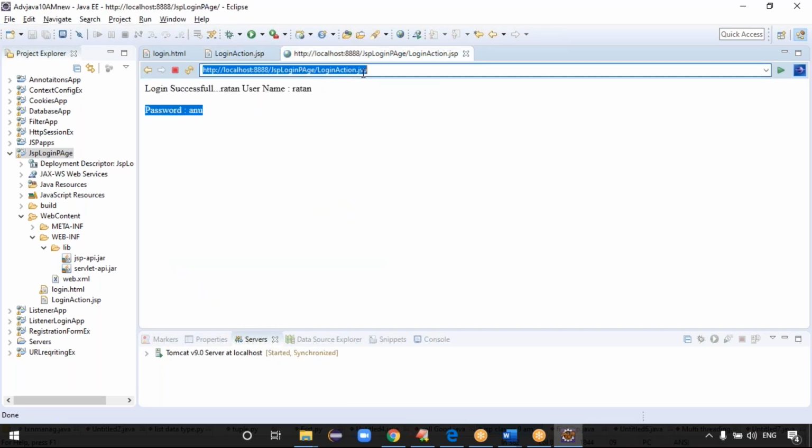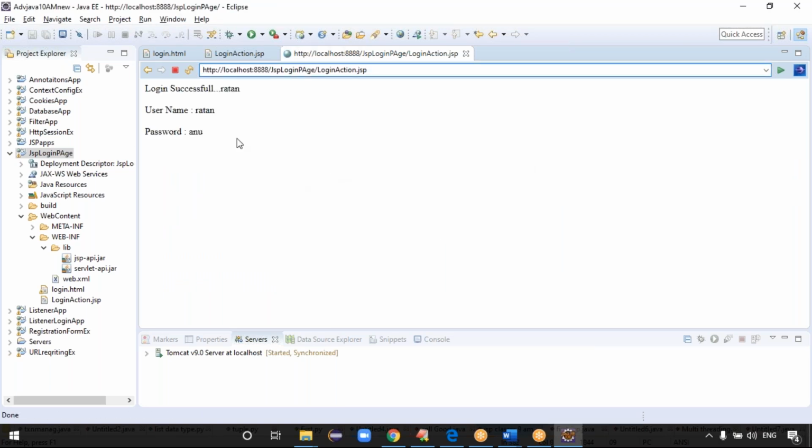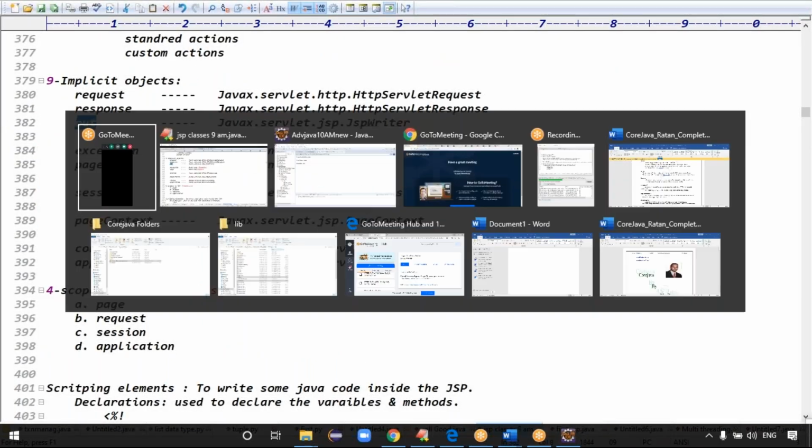You can refresh the browser once. Yeah, see, guys, login successful, Ratan. Username is Ratan and password is what? Anu, right? Exactly, guys. Guys, are you clear now?